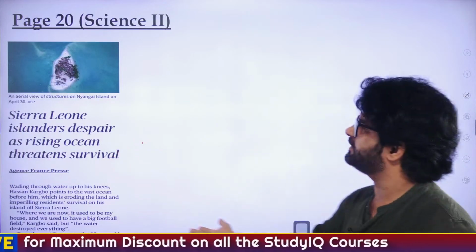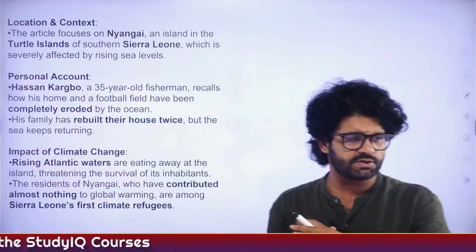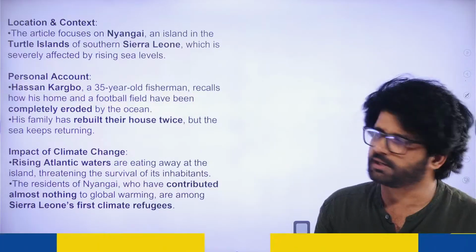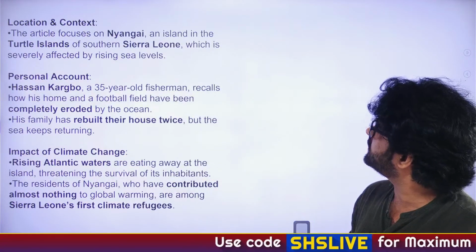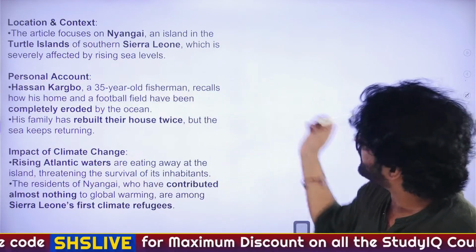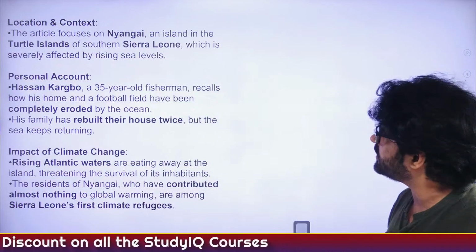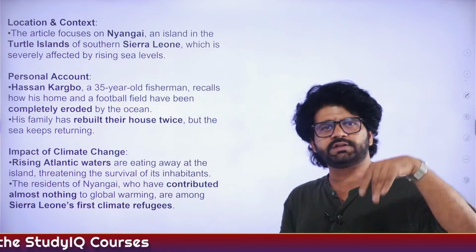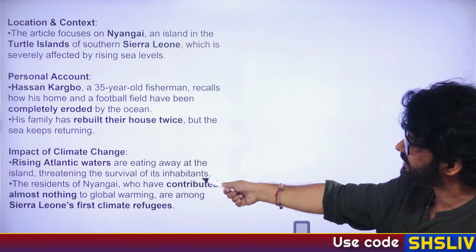So what is happening here? As we have discussed, rising ocean level, and they will be soon under water. They will be soon submerged. So the article focuses on Nyangai, an island in Turtle Islands of southern Sierra Leone, which is severely affected by rising sea level. Here there are different accounts of different people who are saying what is happening to this region. Slowly and gradually, things are going underwater. Impact of climate change, rising Atlantic waters are eating away at the island.